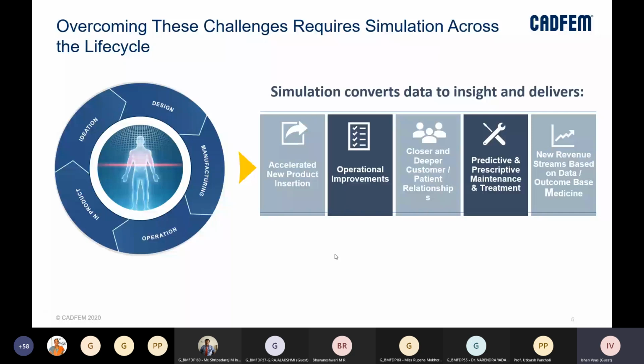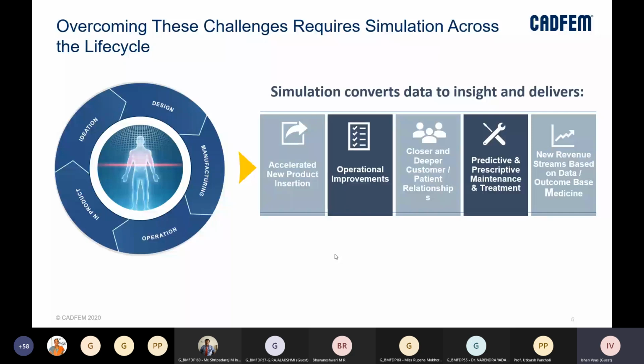So whatever data you are collecting, either at ideation stage, design, manufacturing, operation, or in product stage, it converts it into insights and then helps us deliver accelerated new product insertion, right? Because whenever we are making, let's say, a new medical equipment, or even a new design for a catheter, if we have to do physical prototyping and testing, first it requires the cost of developing that physical prototype. Second, testing facilities and testing might be expensive and time consuming.